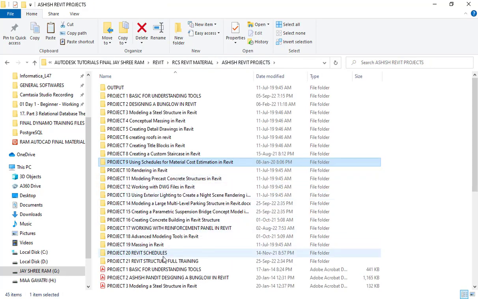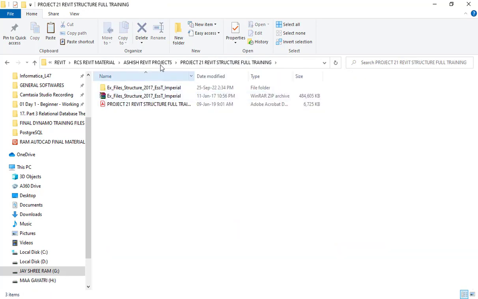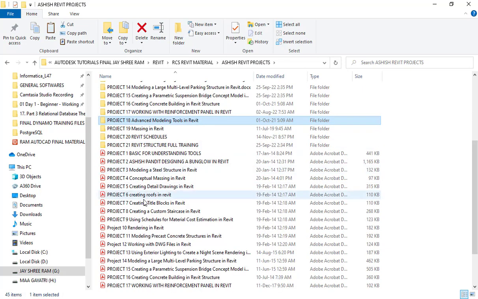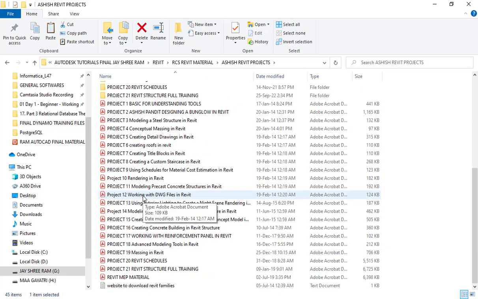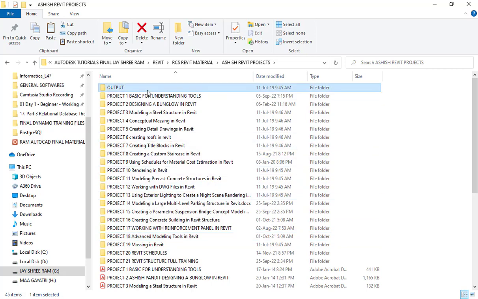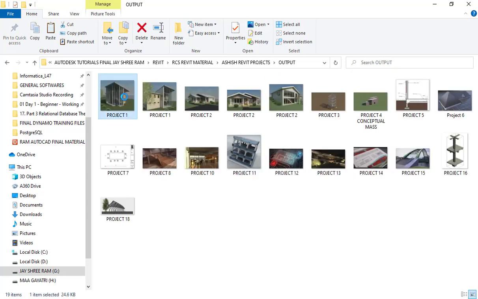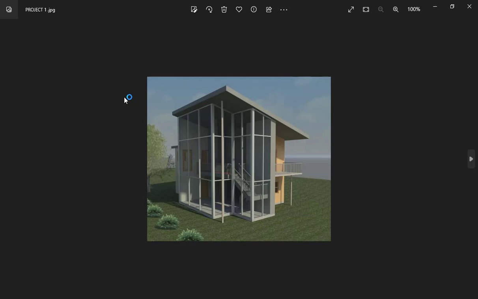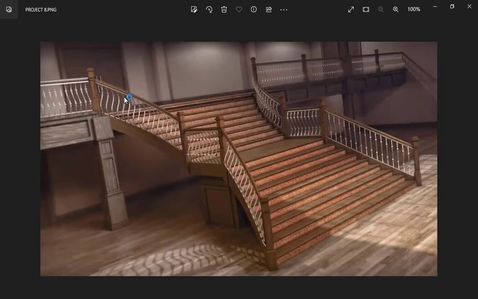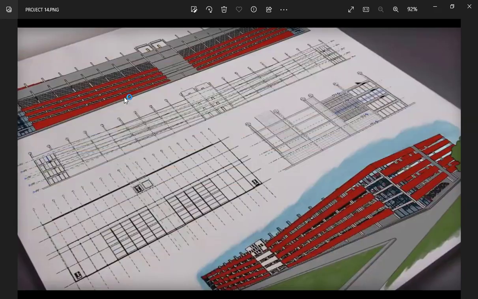And finally, this is the one which is very most important, like architectural project, structural project, and MEP project. Okay, so as you can see, these are all the outputs, right? Project 1, 2, so all these I will share along with you.